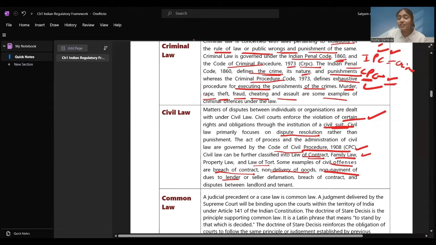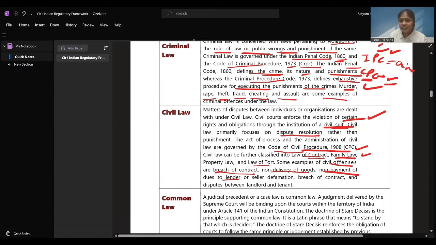Breach of contract and dispute between landlord and tenant. We have seen some people have their houses on rent. So when there is a dispute between the landlord, the person who gives the place on rent, and the tenant, who is the person residing in that house as someone who is renting the apartment or flat, that is called a tenant. If there is a dispute between this landlord and tenant, that gets covered under civil laws, right?